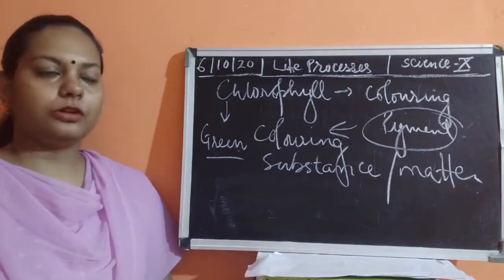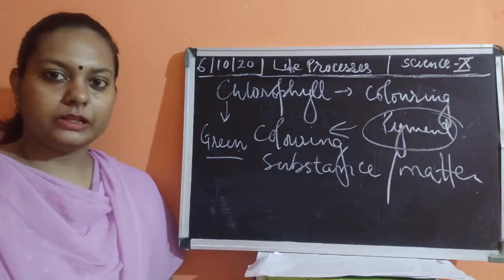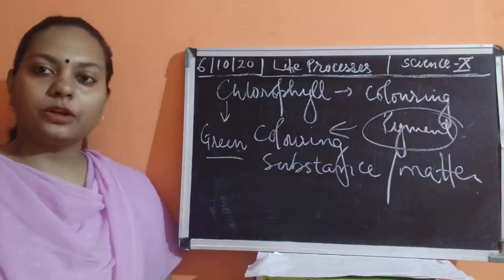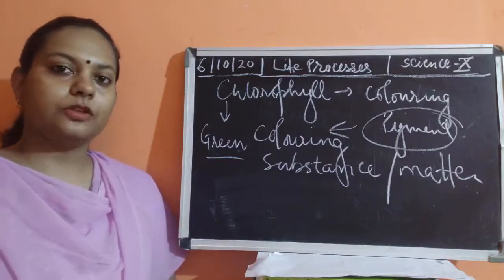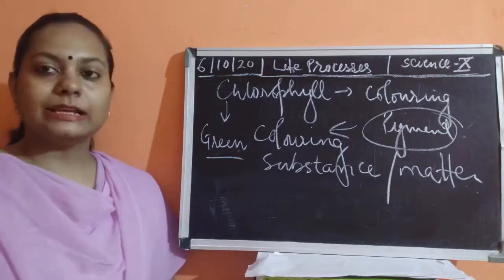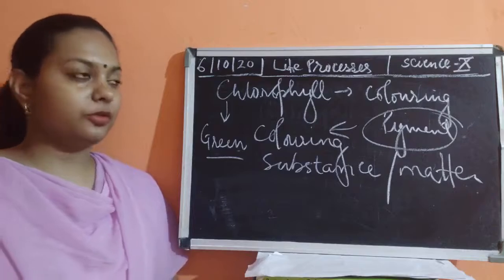It is not only the green chlorophyll; there are different types of chlorophyll which give color to the various parts of the plant. Okay, so we have talked about the colored plastids, or simply we can remember the structure of plastids. A plastid is a cell organelle which is of three types: leucoplast, chloroplast and chromoplast.